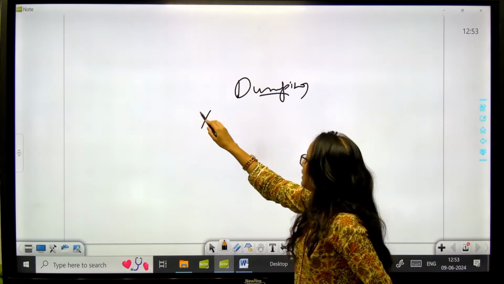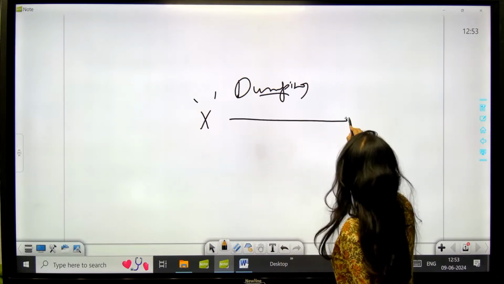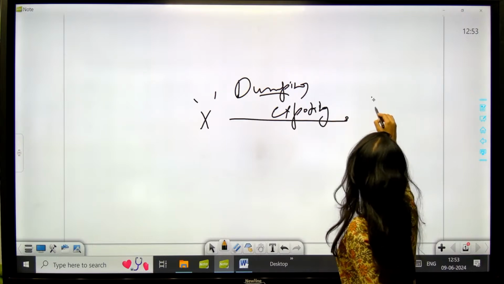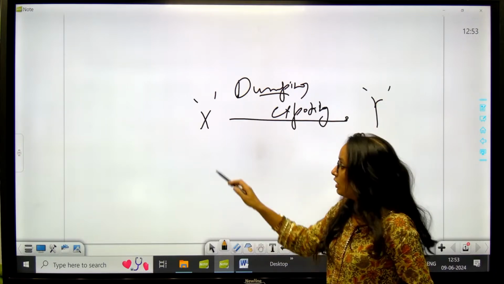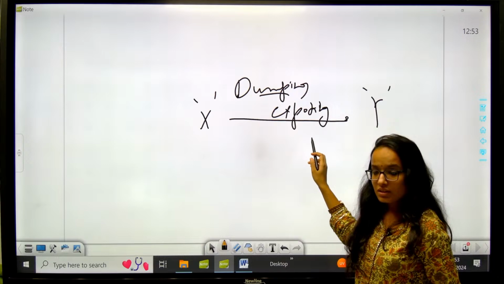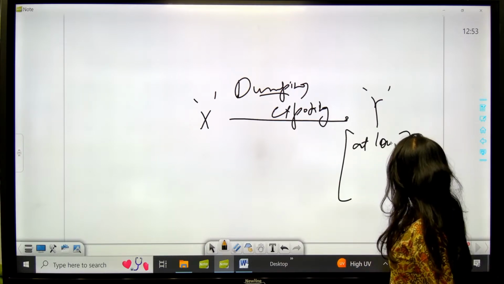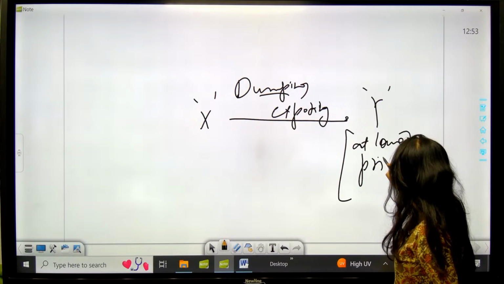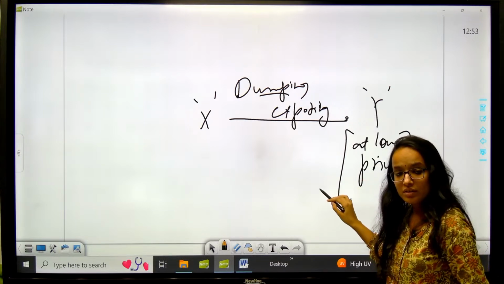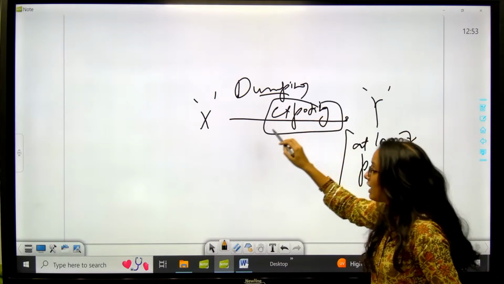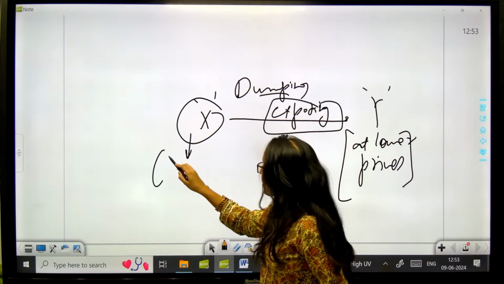Say there is a country X, this country is exporting certain goods to country Y. Now this country exports this to country Y at lower prices, while the prices of the same product are higher in its own domestic market.